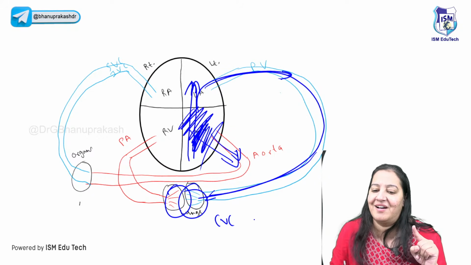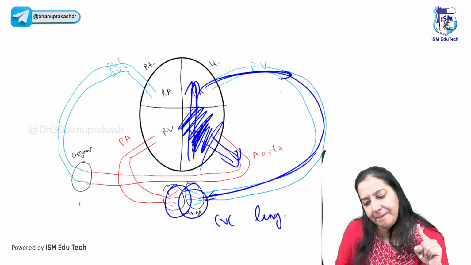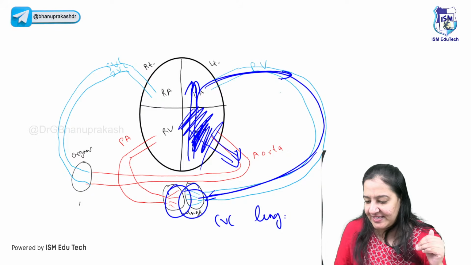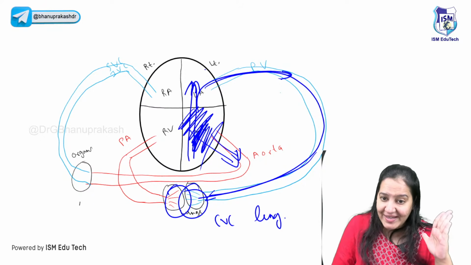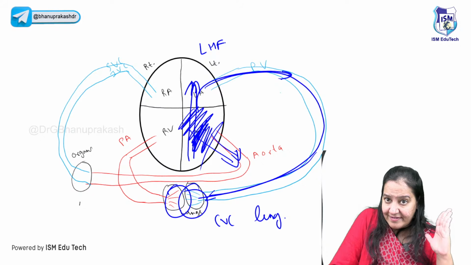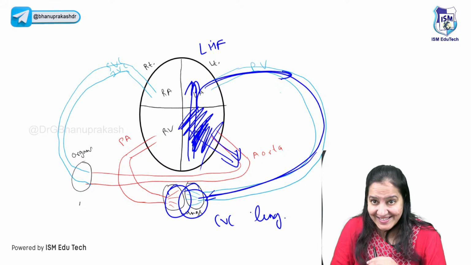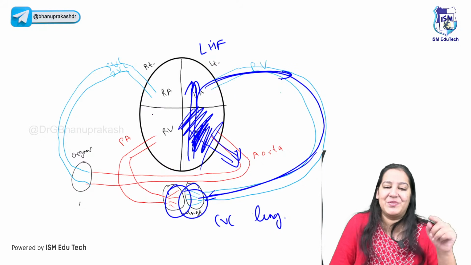So it is known as CVC lung. Yeah, pulmonary edema will lead to CVC lung. One and the same thing. Yes, absolutely right. So my point is that left heart failure leads to CVC lung. Say yes. Imagine another situation.